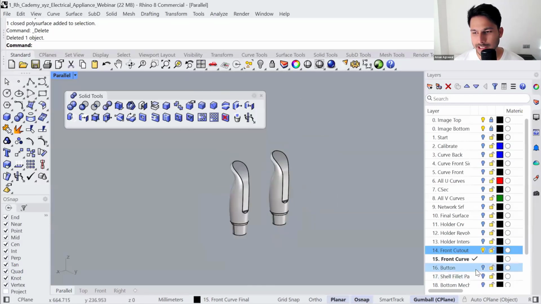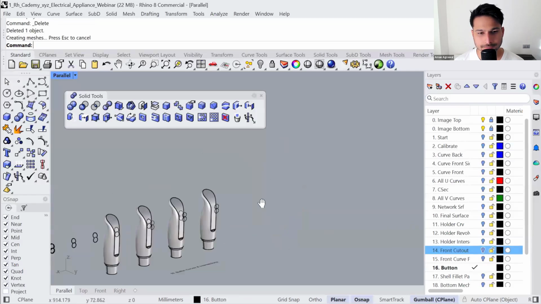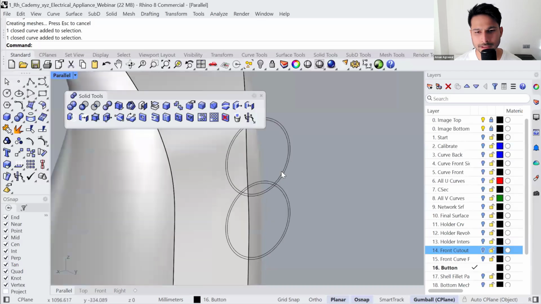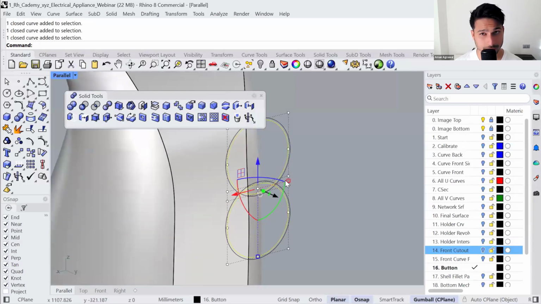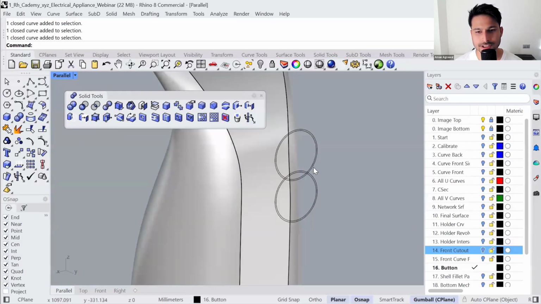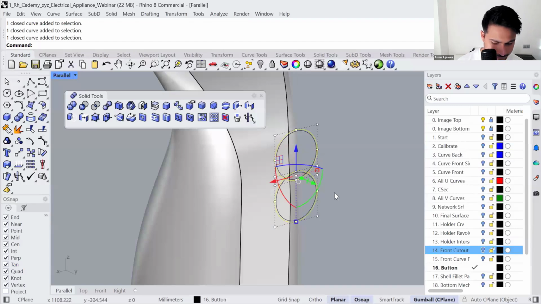Okay. Lastly, let's unlock the button layer. So for buttons, you create curves. Then you move or offset the curve slightly to create the hole and then the buttons separately. Okay. So the first step is to project the curve.